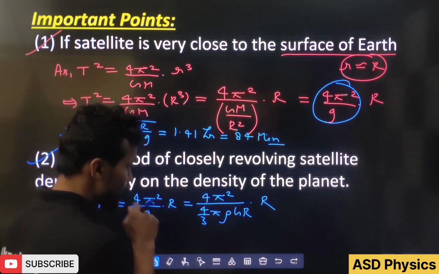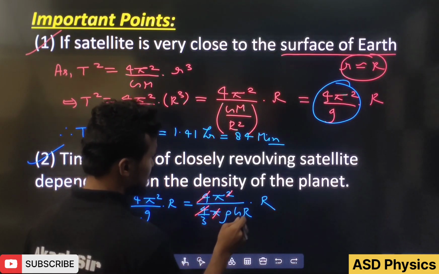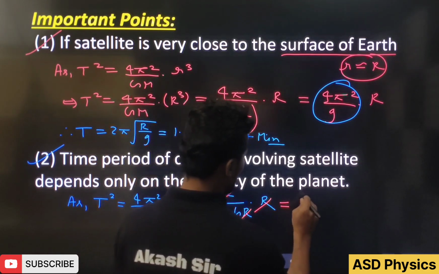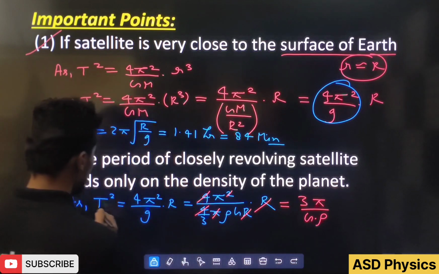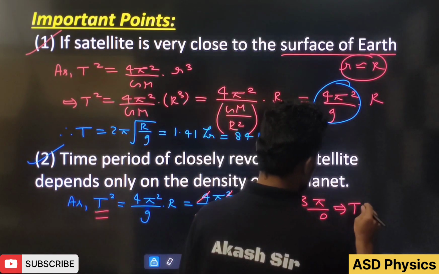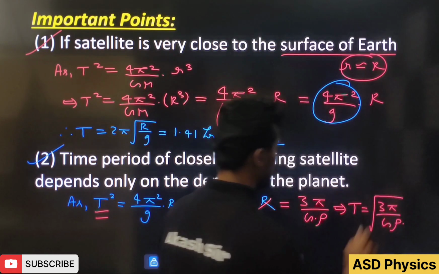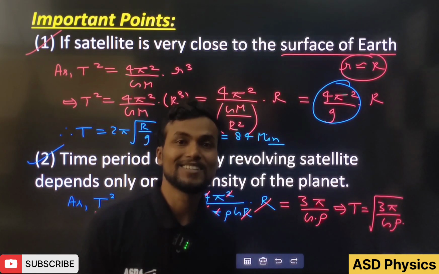Now you can see 4 cancels, pi cancels, and R cancels. That means it will become 3 pi by G into rho for T square. Now T will be the square root of 3 pi by G rho. That means you can see very well the time period depends upon the density of the planet.